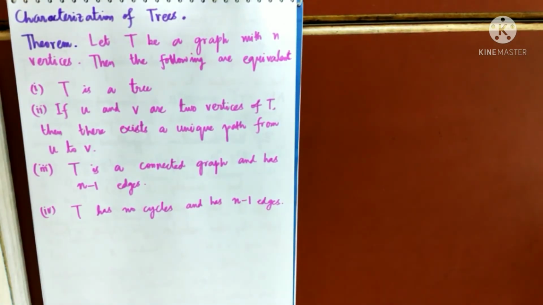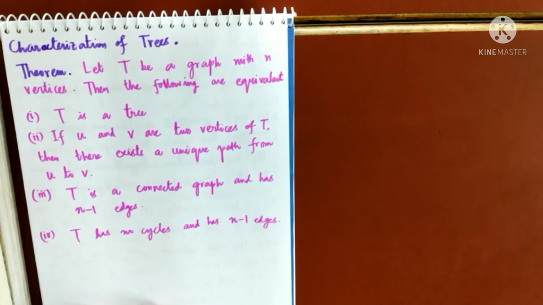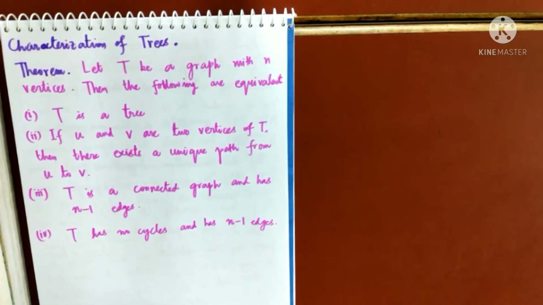See, previously we had done 3 theorems related to tree. All three conditions were necessary. That means if that is a tree, then this will happen. If this will happen, it may not guarantee that the graph is a tree. That means whatever theorem that we have done till now just gives you a necessary condition to be a tree, right? That means if tree, then these conditions. If this condition, then it may not be a tree.